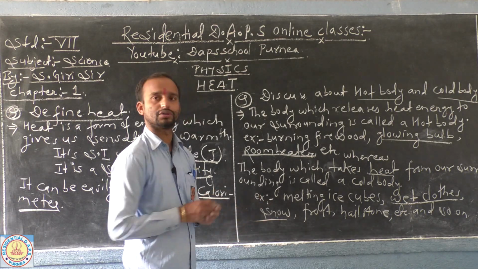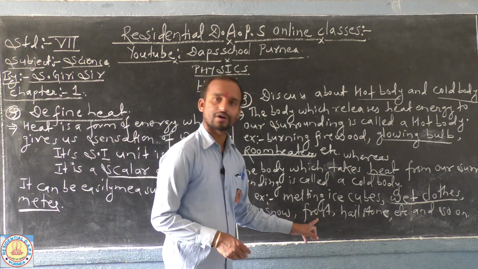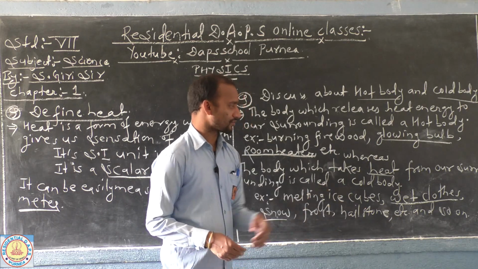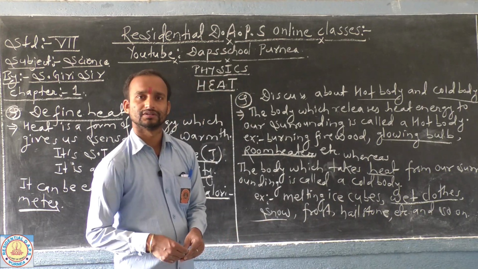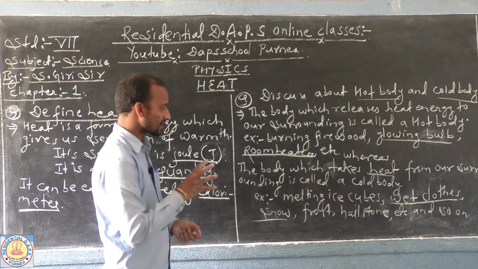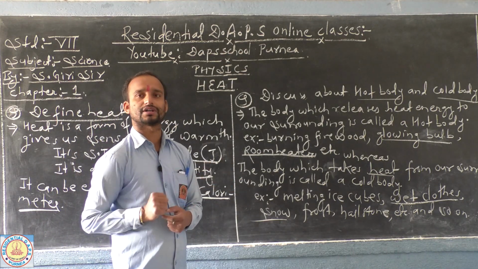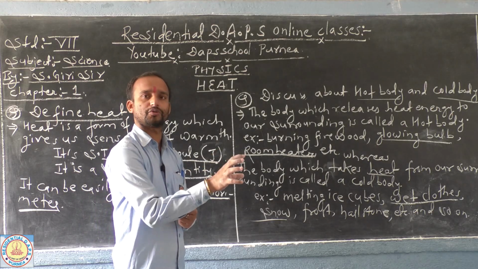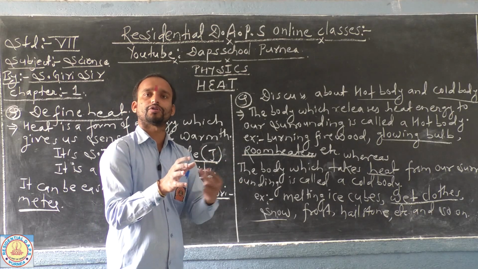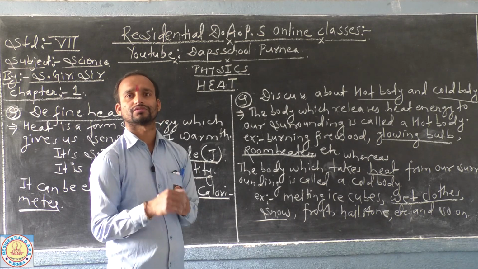Similarly frost, hailstones, and so on. When you touch ice, you feel cold because that ice cube is drawing heat from your body.